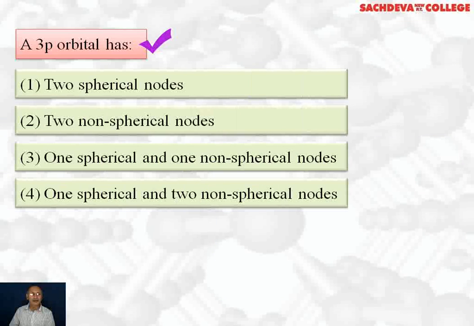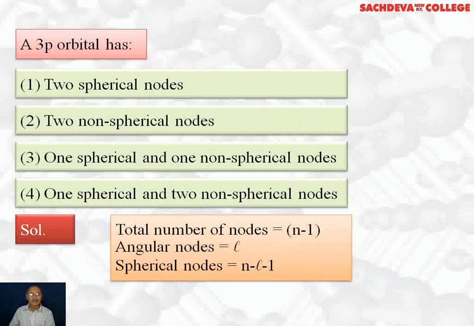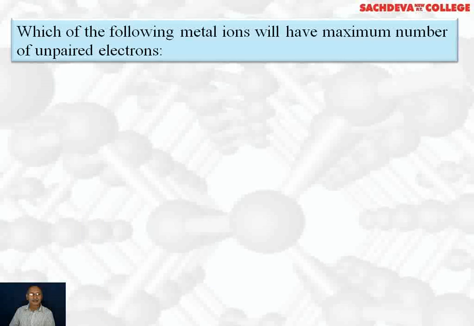A 3p orbital has: number 1, 2 spherical nodes; number 2, 2 non-spherical nodes; number 3, 1 spherical and 1 non-spherical node; number 4, 1 spherical and 2 non-spherical nodes. Now the way of calculating is: total number of nodes is equal to n minus 1. Angular nodes are equal to l. Spherical nodes are equal to n minus l minus 1. So in a 3p orbital, the third part is the correct answer. It will have 1 spherical node and 1 non-spherical node present in it.